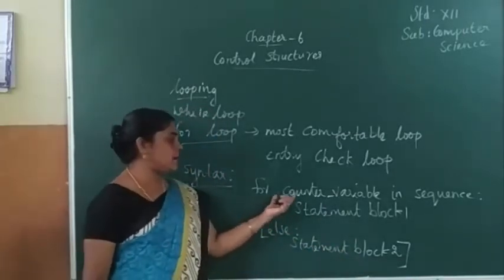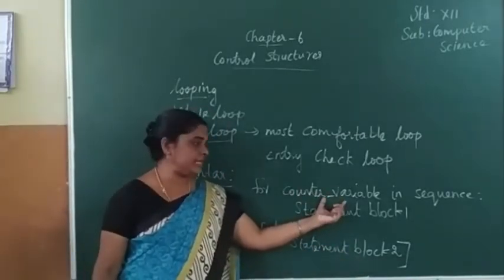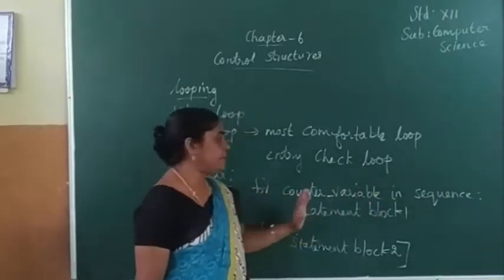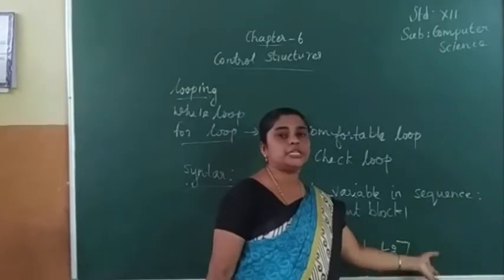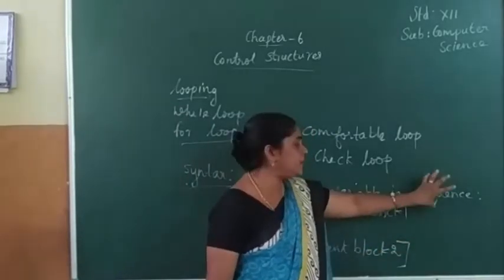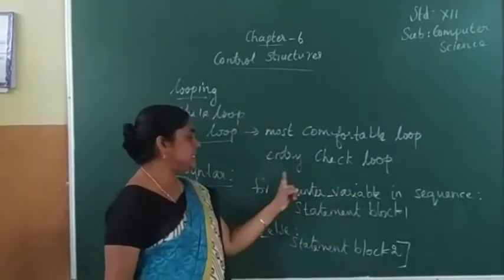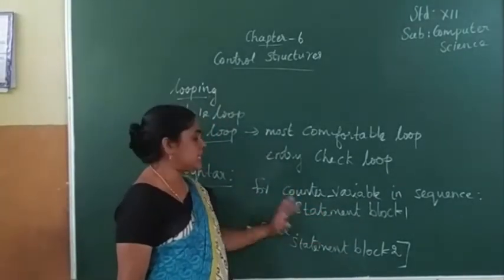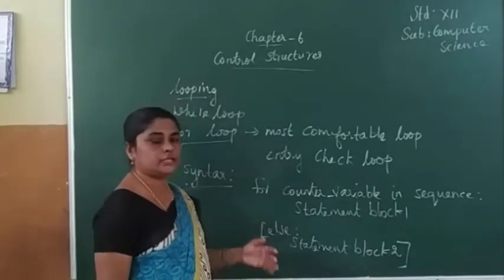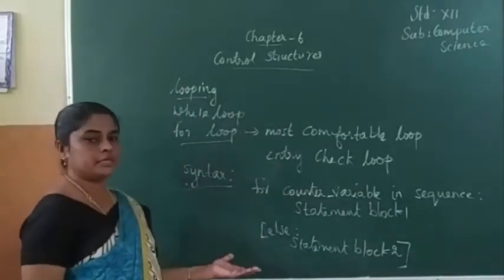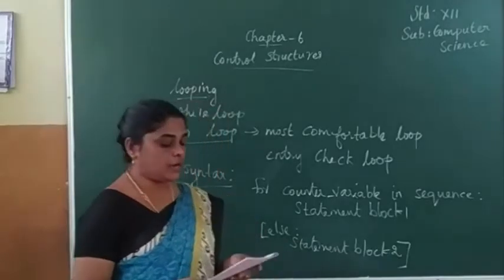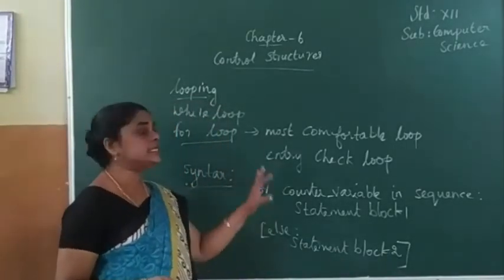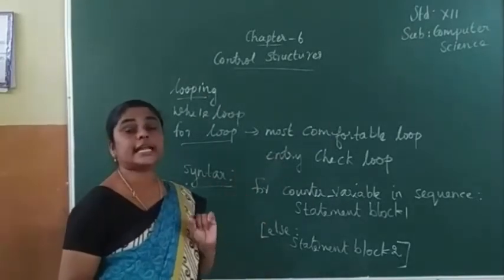Now see here, first the variable will be there. Then next it will be checked. Here sequence means the starting value, initialization value, ending value, everything will be in the sequence. When this condition is true, it will execute the first set of statements. Otherwise, it will not execute, and it will go to the next statements in the program. Can you understand?